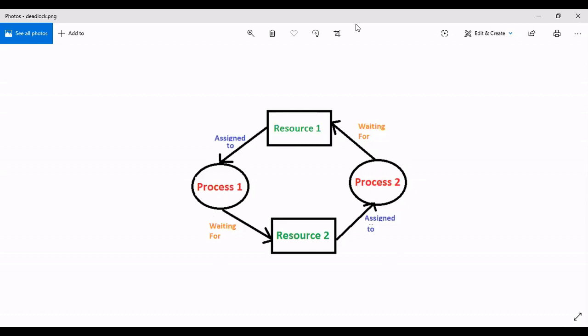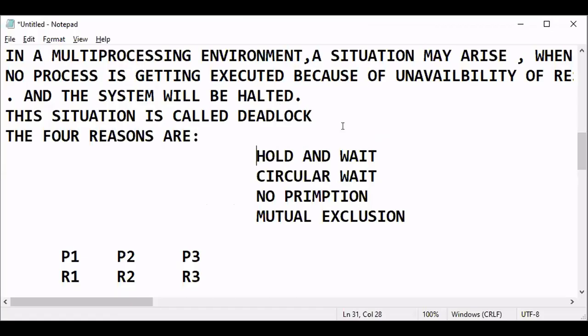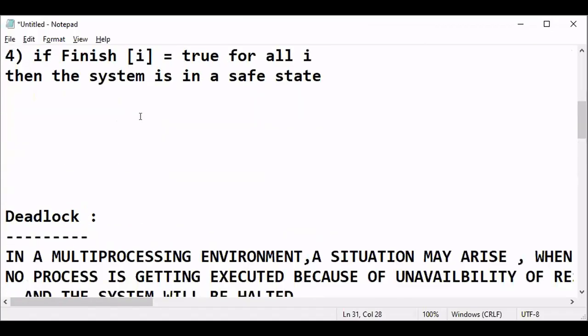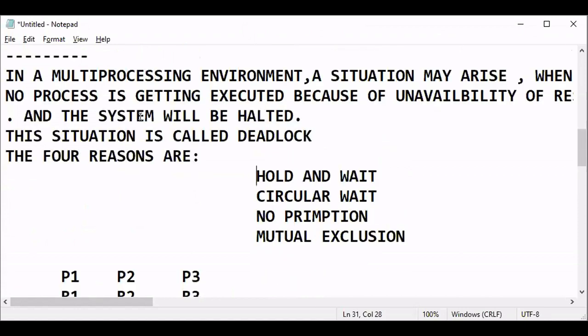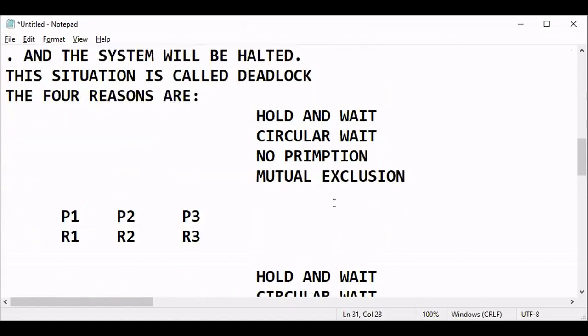Okay, so now I'm stopping. These are the definitions. I'm moving to the notepad again, repeating what I told. In the next slide I'll explain how to resolve this. So today's topic was what is deadlock and what are the conditions for deadlock. Okay, so now I'm stopping.